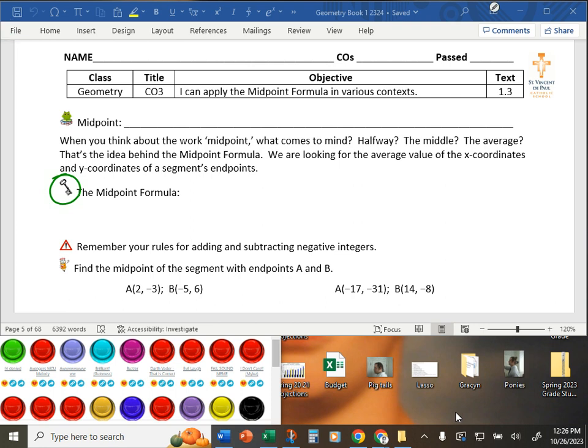What do you think of when you think of the midpoint of something? Josh? Point in the middle. Halfway. Half. In the middle. The average.